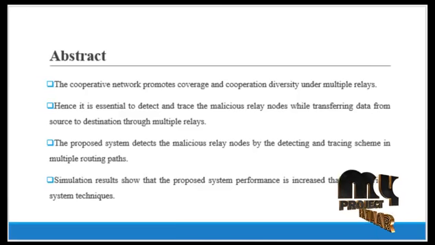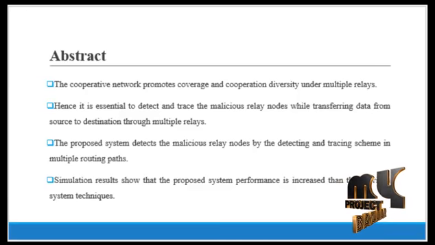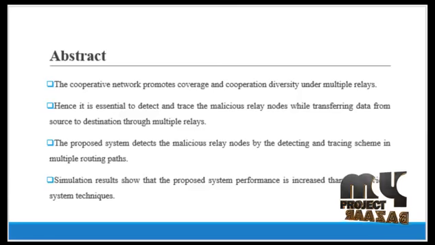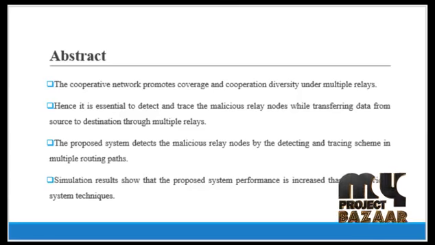Now see the abstract. The cooperative network promotes coverage and cooperation diversity under the assumption that each relay is trustworthy and cooperative completely. However, relays are potentially malicious by forwarding garbled symbols in practical scenarios. In this case, the malicious relays should be excluded from the cooperative network to prevent the corruption of communication and guarantee the performance of the cooperative technique.